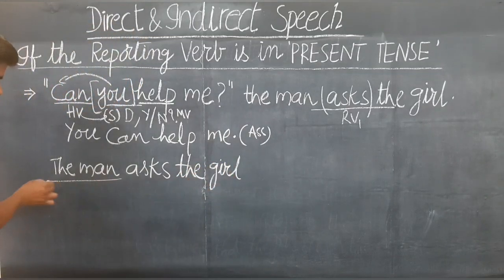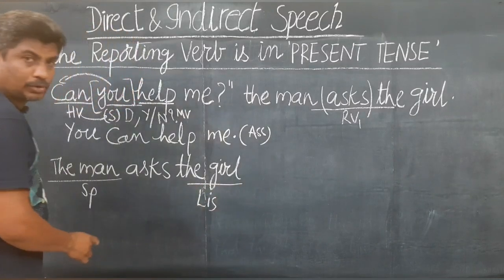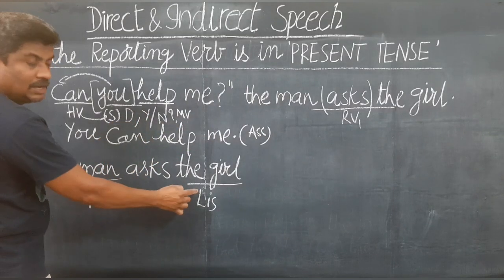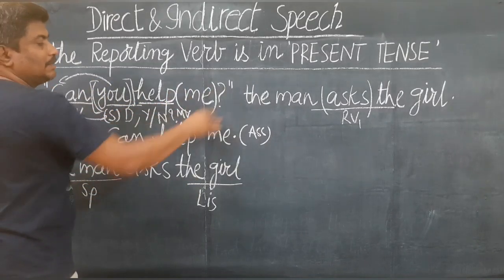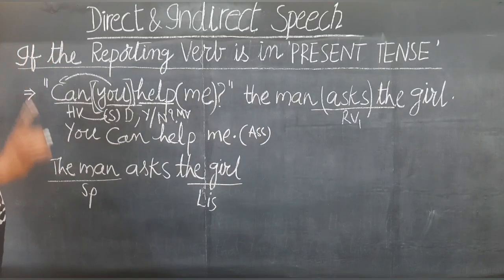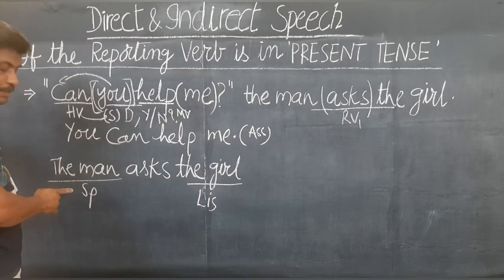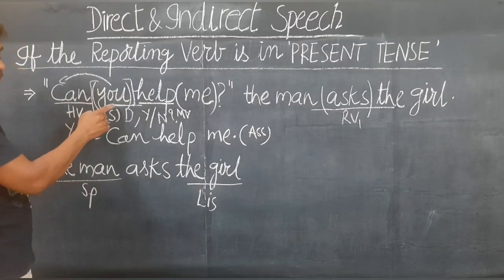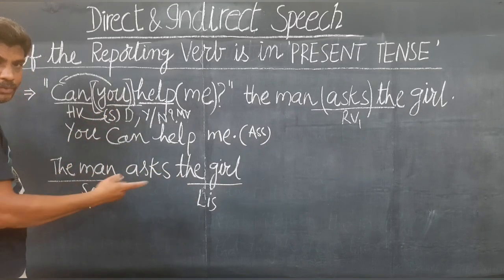Here the speaker is the man and the listener is the girl. This is very important. The speaker is the man. That means the man is speaking this dialogue. The girl is the listener. If you understand these two, now you can make changes to these pronouns easily. Otherwise, you will have great confusion over there. You will definitely make a mistake over there. Please first understand the reporting verb. Who is the speaker? The man is the speaker. Who is the listener? The girl is the listener. What is the man speaking? Can you help me? Who is he speaking to? The girl. This should be understood very clearly.